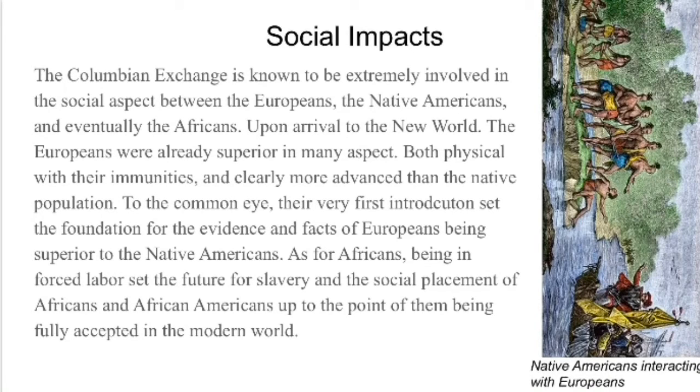The Columbian Exchange is known to be extremely involved in the social aspect between the Europeans, the Native Americans, and eventually the Africans. Upon arrival to the New World, the Europeans were already superior in many aspects, both physical with their immunities and clearly more advanced than the native population. To the common eye, their very first introduction set the foundation for the evidence and facts of Europeans being superior to Native Americans. As for Africans, being forced labor set the future for slavery, and the social placement of Africans and African Americans up to the point of them being fully accepted into the modern world.